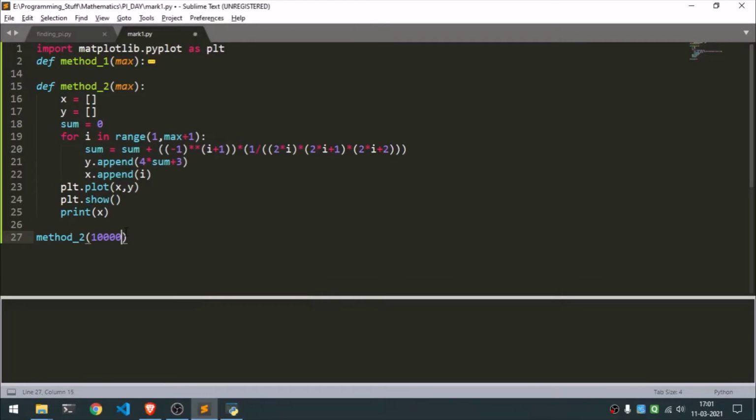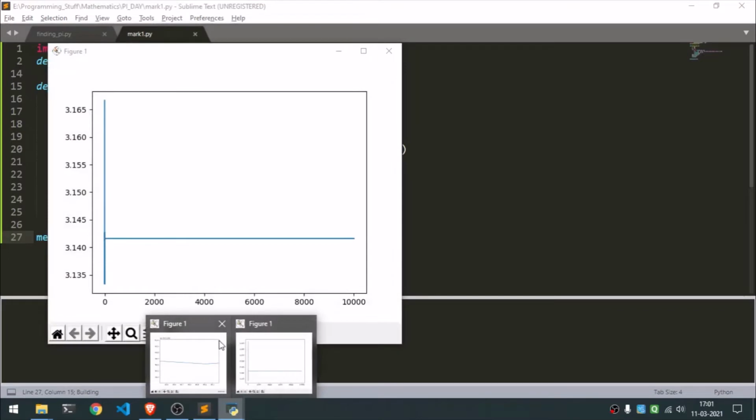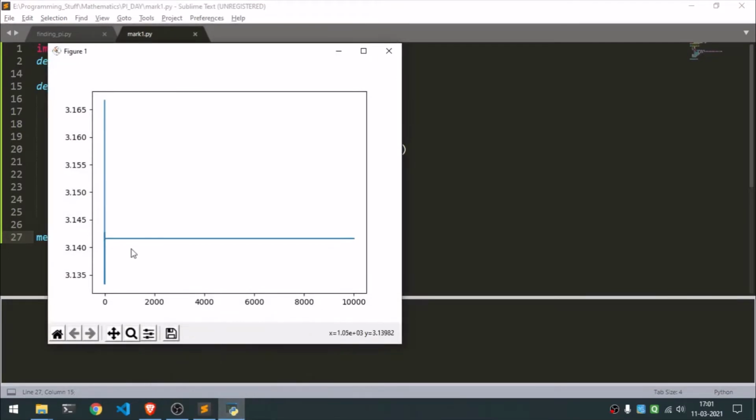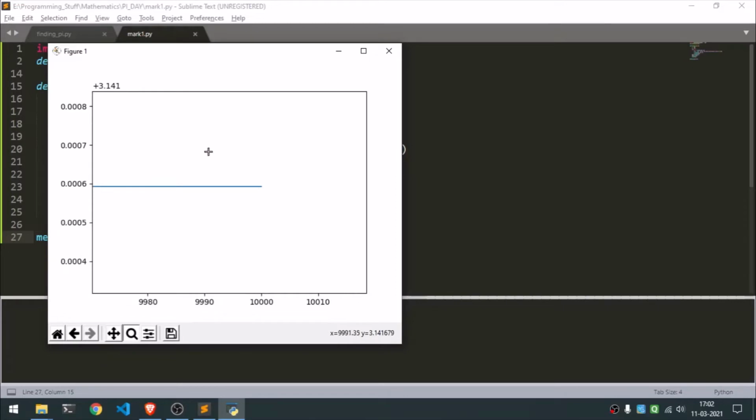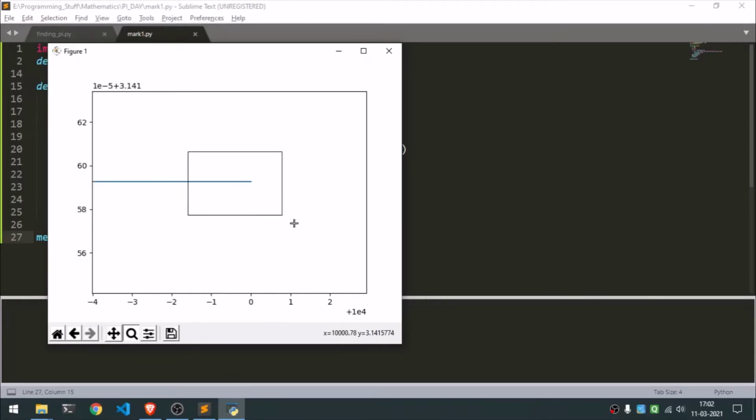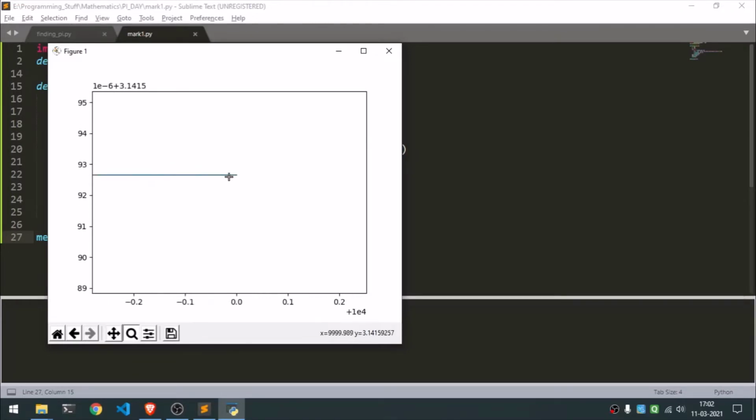Let's give it, let's say, 10,000 terms. And where's the, yeah, this is the old figure. Yeah, so this is a new one, and as you can see, till 10,000 the value is so perfect that you can barely see any alternation at all. We'll just keep on zooming in, and yeah, you can see it's 3.14159, and this is on the level of 10 to the power of -6 magnitude, and this is the change that you can see.